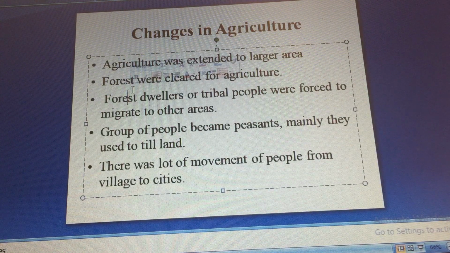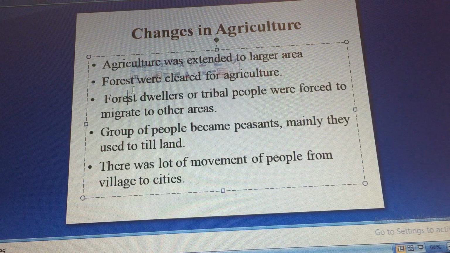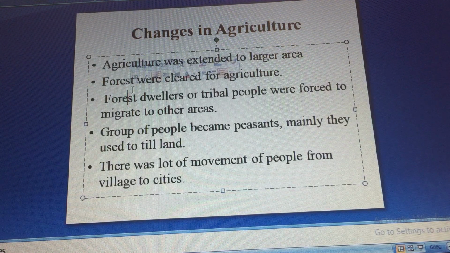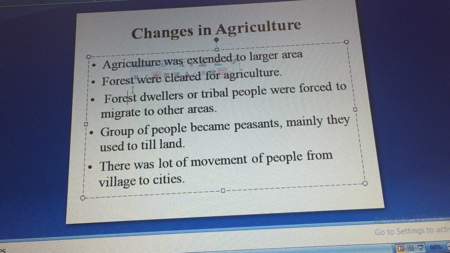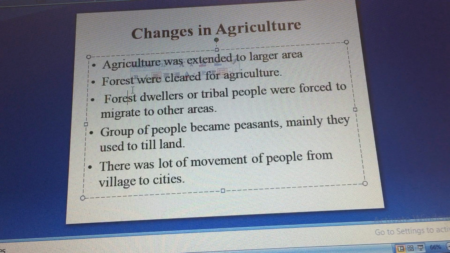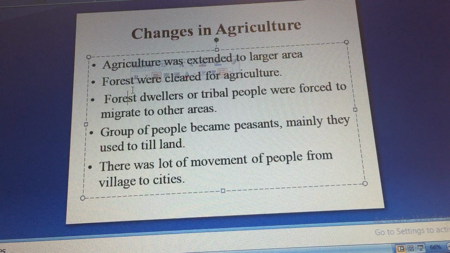As I told you, forest was cleared for agriculture. Now the people who lived in forest, they had to move to some other place. So they moved to cities and villages and they became peasants. Mainly they used to till land. The big farmers used to keep laborers to till their land. So these tribal people started tilling their land.